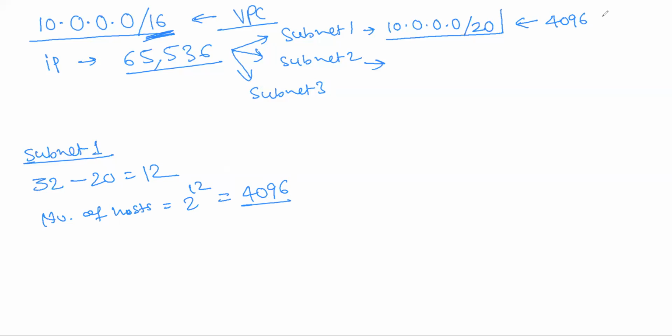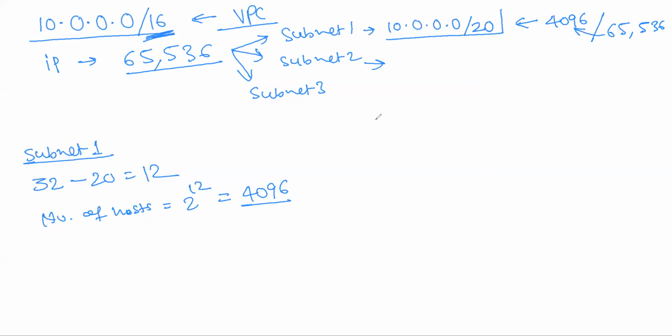4096 IP addresses out of how much? 65,536. Yes, this many will be consumed. So it's just like you have some numbers 1, 2, 3, 4, 5, 6, 7, 8 like that. Now this all consumed. So what will be the next number? 5. Correct? So like that only. The calculation is not this simple, but it is simple only.